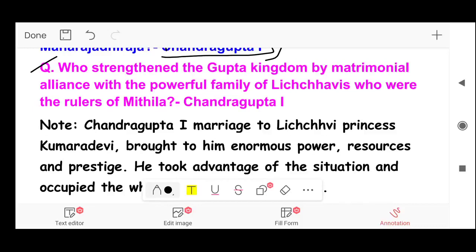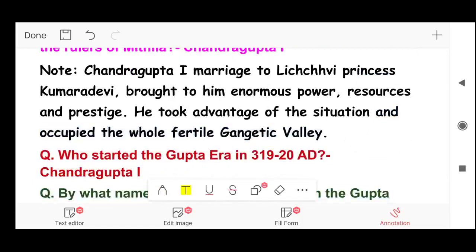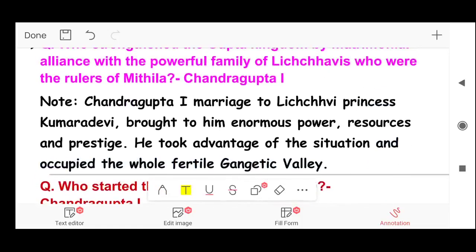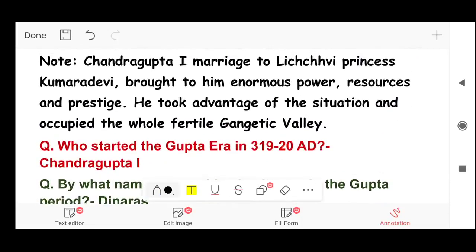So there was a powerful family of Licchavis. They were rulers of Mithila, and Chandragupta I strengthened the Gupta kingdom by matrimonial alliance with this powerful Licchavi family. Note, Chandragupta I married Licchavi princess Kumar Devi. So this marriage brought to him enormous power, resources and prestige. He took advantage of the situation and occupied the whole fertile Gangetic valley.